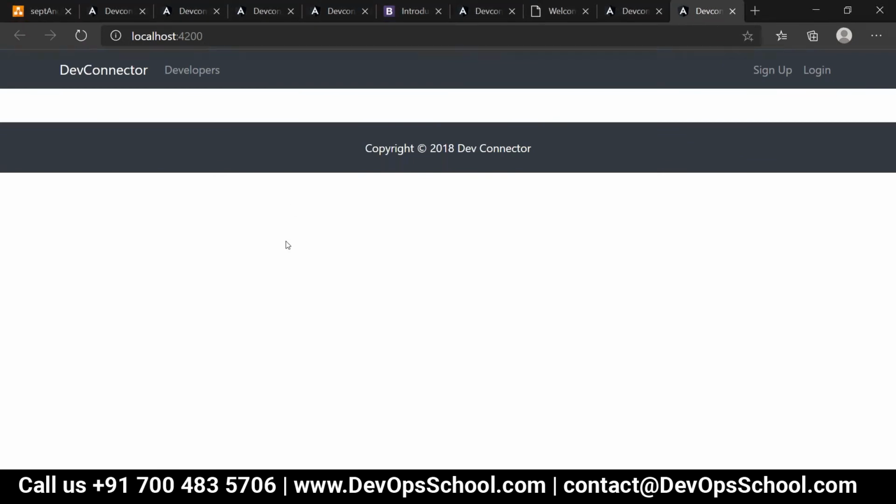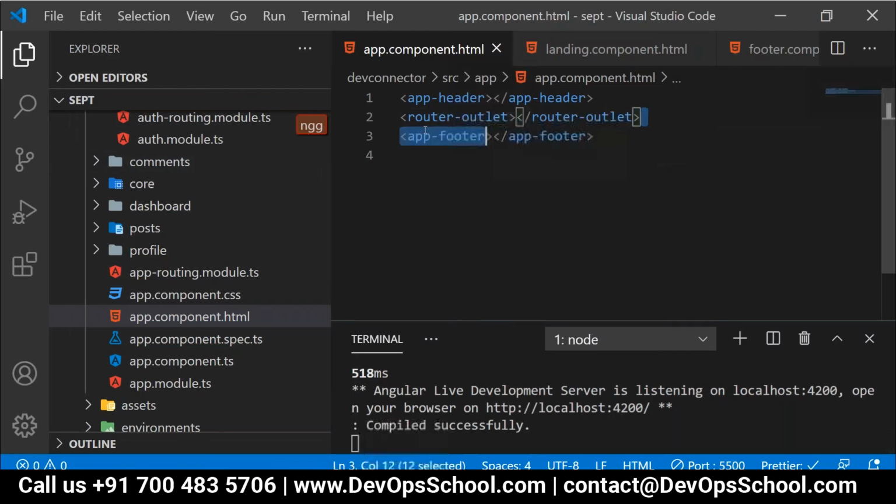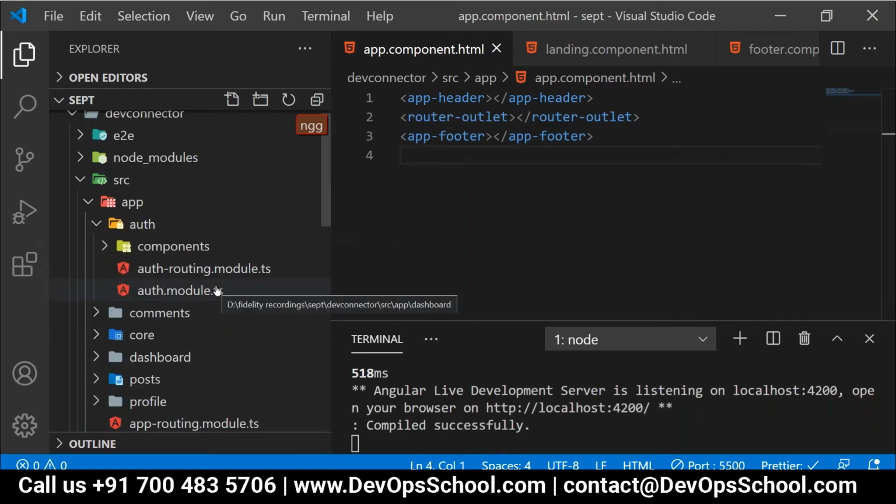Now we will have a look over here. People tell me, what's your observation now? It's showing header and it's showing footer, but it's not showing landing now. Why? Because here we provided the router outlet, correct everyone? Right. Now the next point.